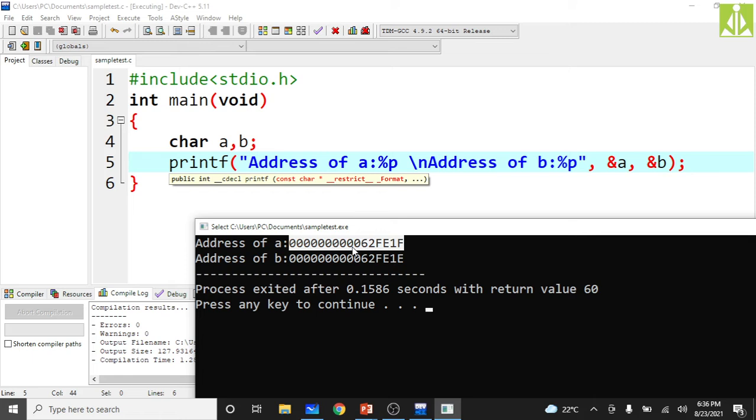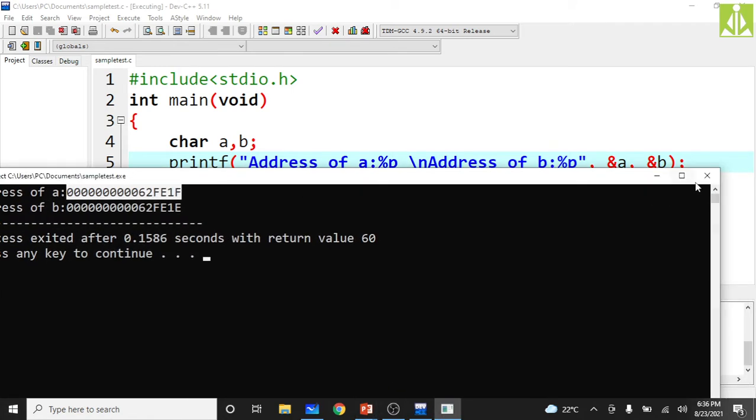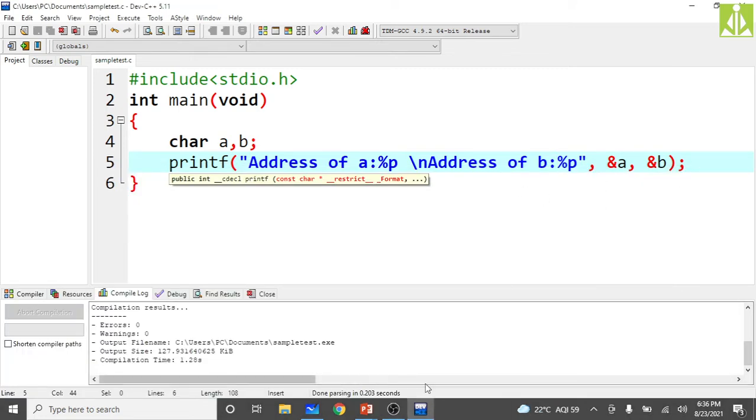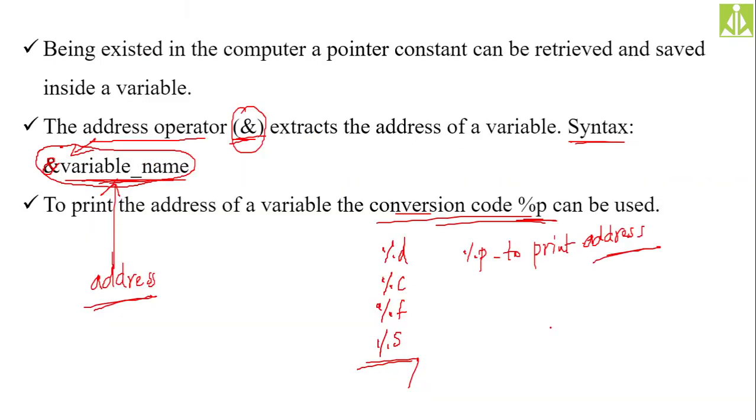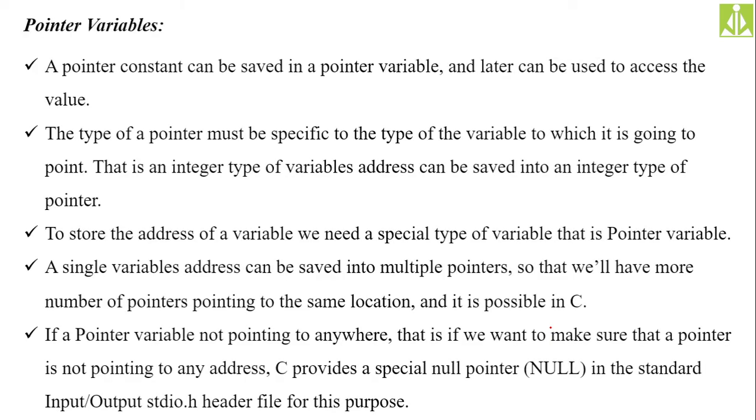So this is how you can access the address of a variable and print it on the output screen. If you are able to print the address of a variable, you can even access that address in your program and store it into some other variable. That variable which holds the address is nothing but your pointer variable. Or simply, a pointer constant can be saved in a pointer variable.